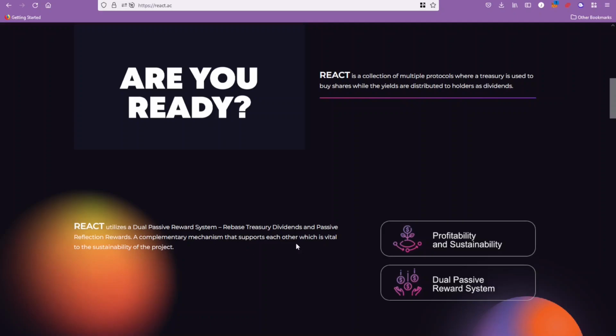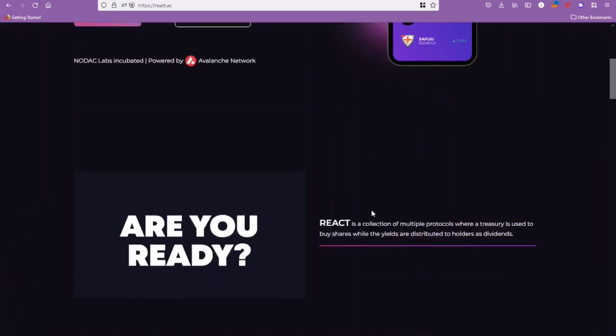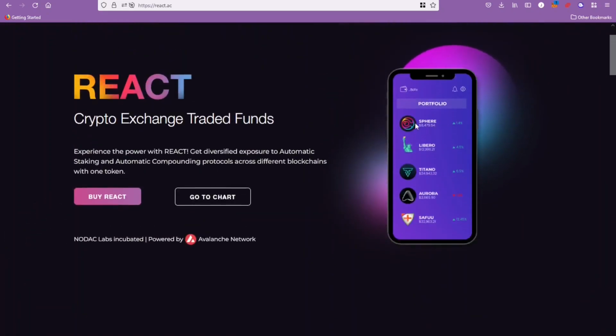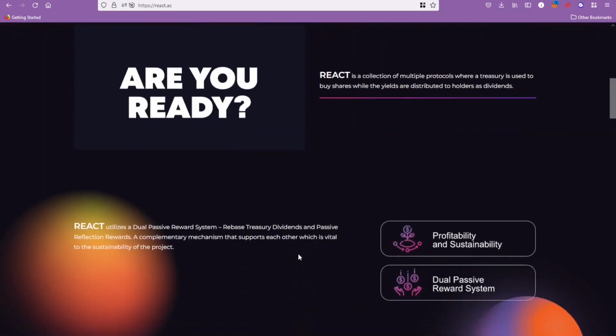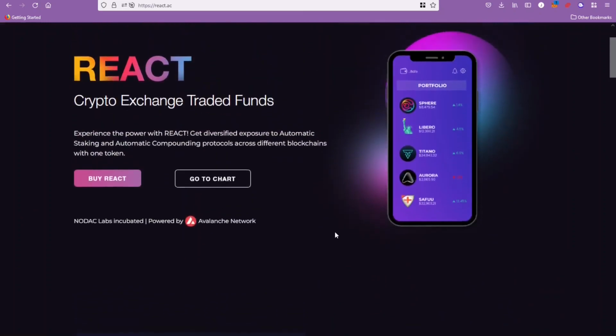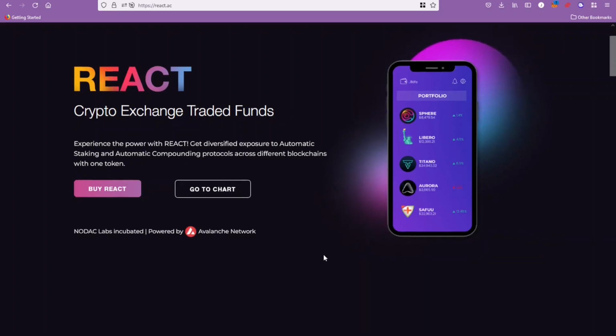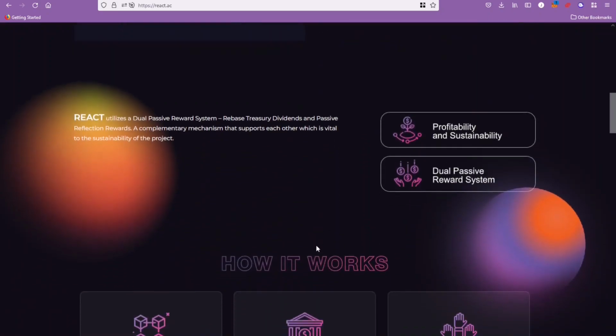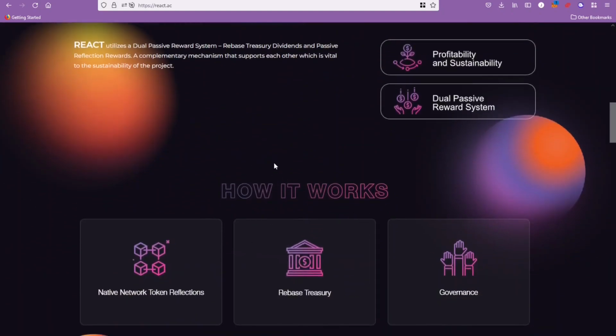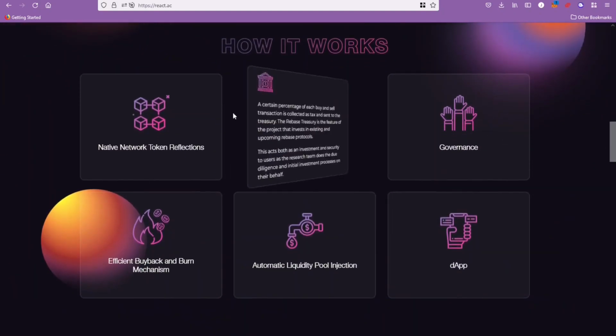Then they've also got a treasury, and their treasury is going to be used to invest in these big auto rebase projects, such as Sphere, Libero, Titano, and Seifu. And then basically from the money made from investing in these protocols, they're going to pay dividends. So that's basically the project in a nutshell. So we'll go over more about how it works.